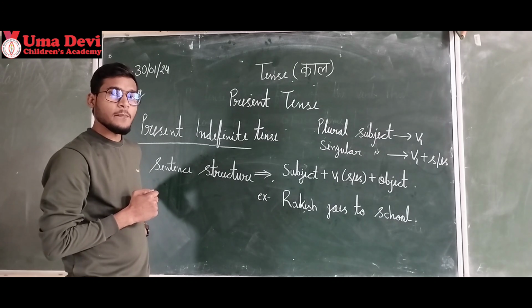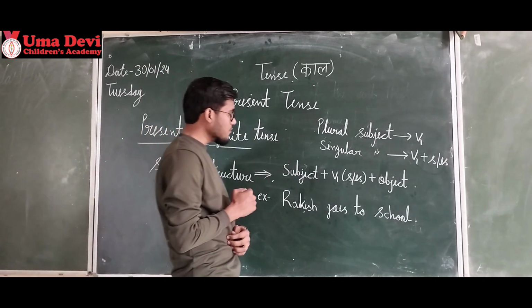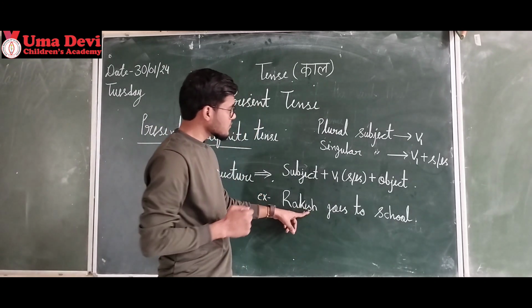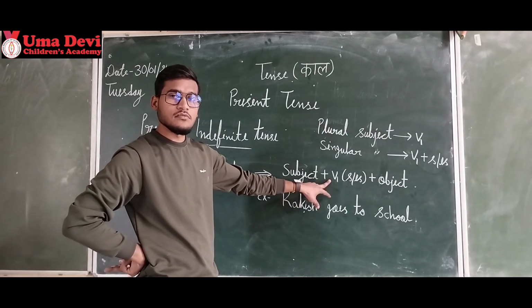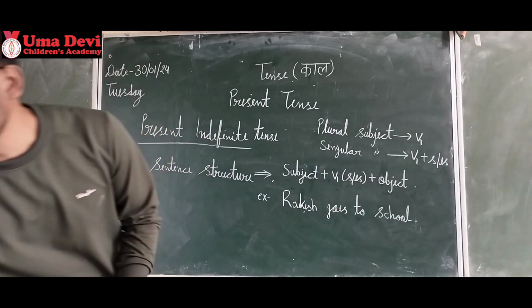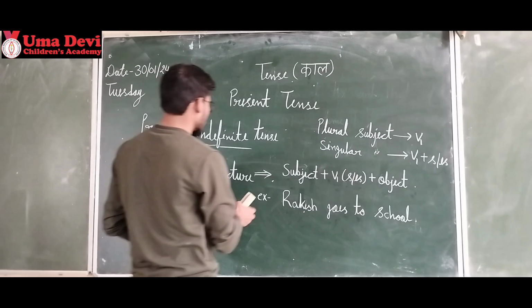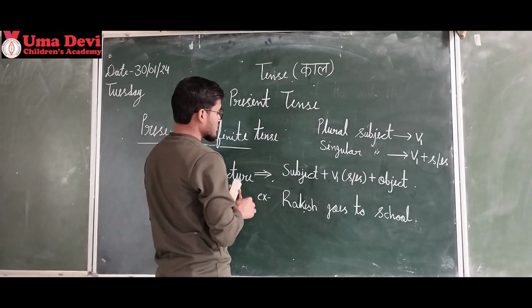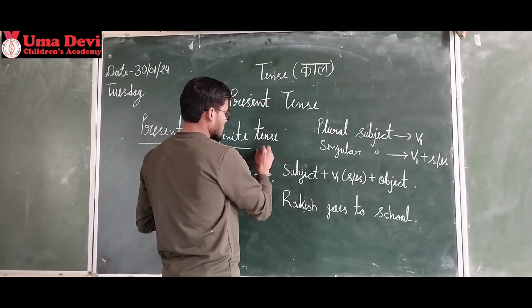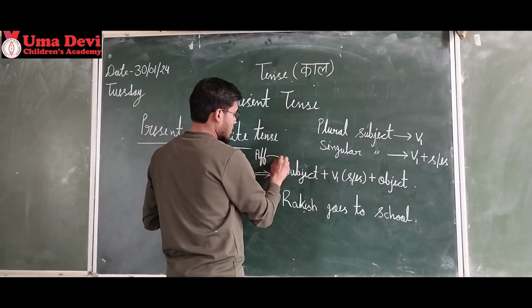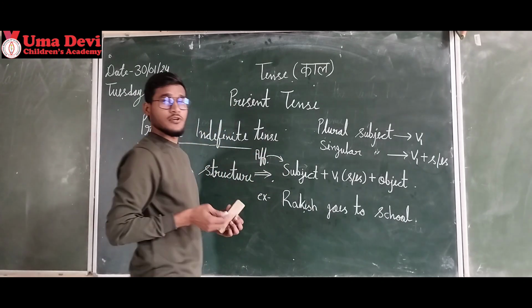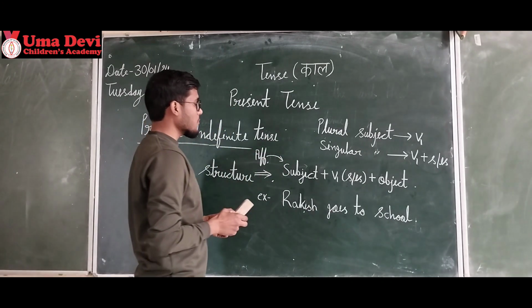Affirmative. Okay? And if we talk about negative, so we say here does not, do or does. Okay? Let's study that also. This was the structure of affirmative. Now we talk about negative.